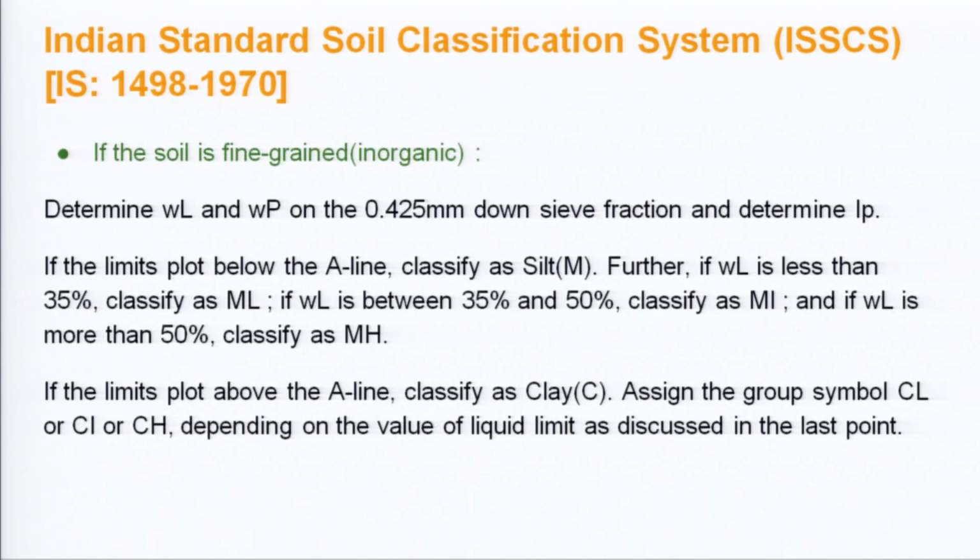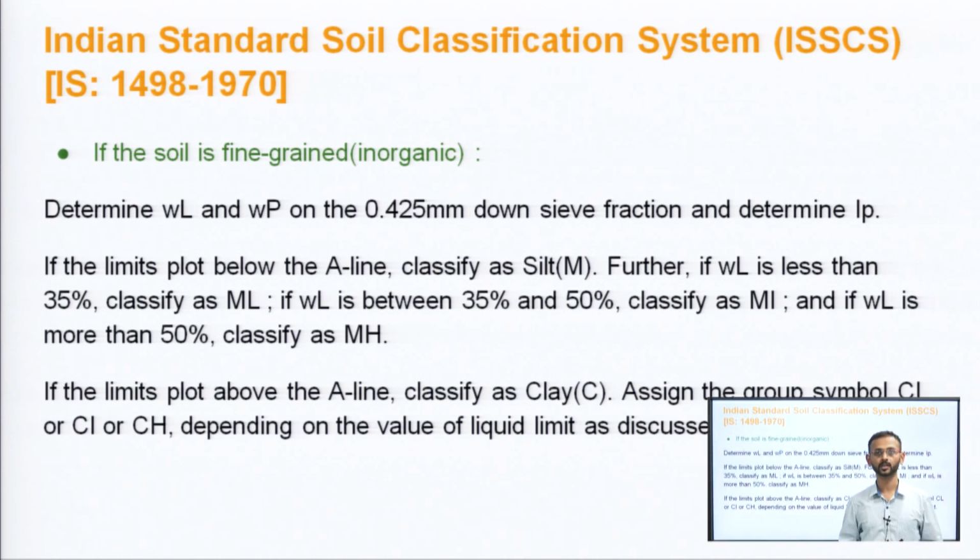Now, if we know that more than 50% passes through the 75 micron IS sieve, we will be classifying it as fine grained soil. And herein we will be determining the liquid limit and plastic limit, and by that we will be determining the IP value, that is the plasticity index, which is WL minus WP. If the limits plot below the A line, it will be classified as silt, as I have already told you.